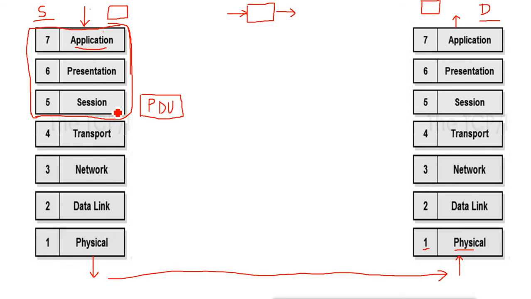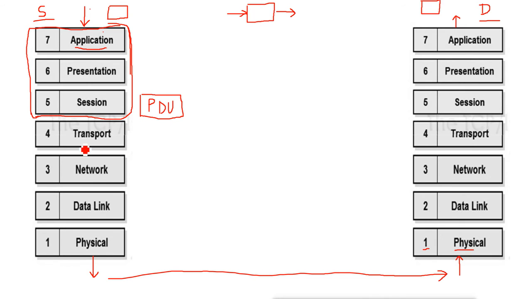If something is not working related to these layers, like session or presentation, then to fix it you just have to reinstall the application or fix the operating system problem. It is not related to the network. So after these three layers, the data will be created, and it is called a PDU, Packet Data Unit.